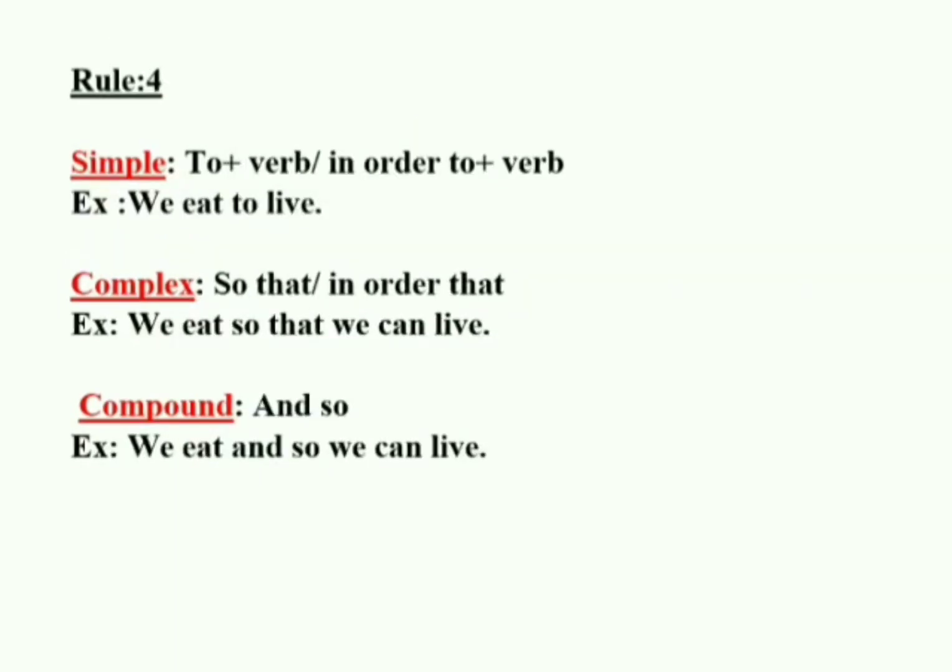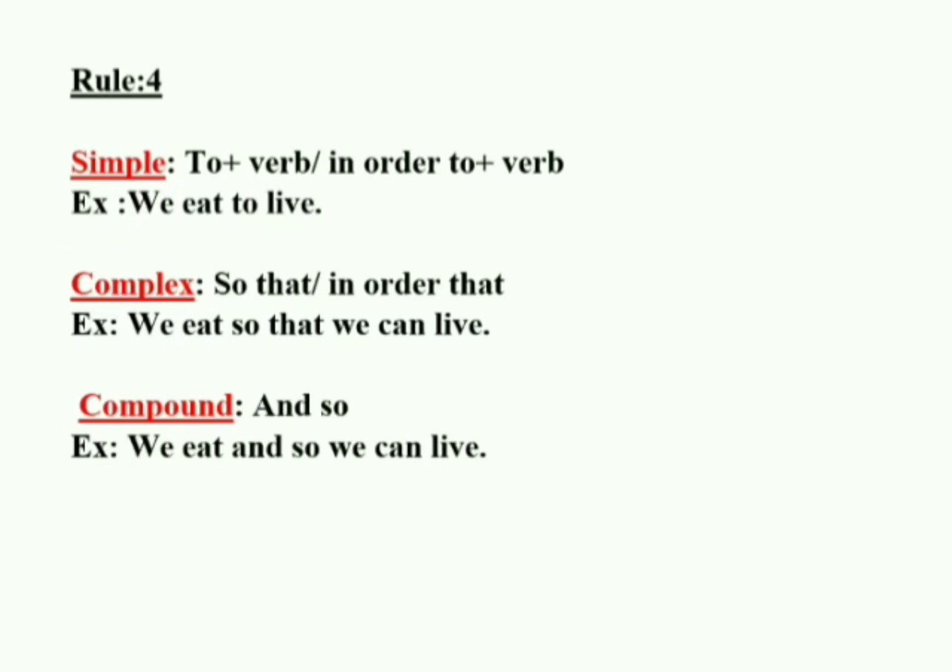Fourth rule. If you find to plus verb included in any sentence, or in order to plus verb included in any simple sentence, then how can you change it to a complex sentence or how can you make a compound sentence? If you find to plus verb, like we eat to live, here to plus verb is mentioned. So what should you do?